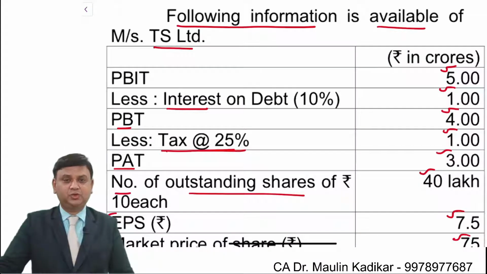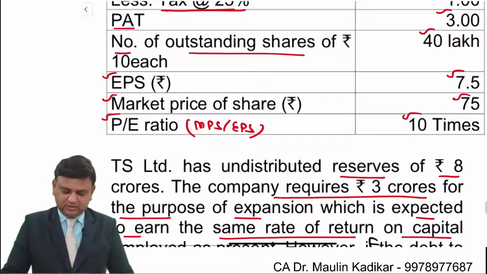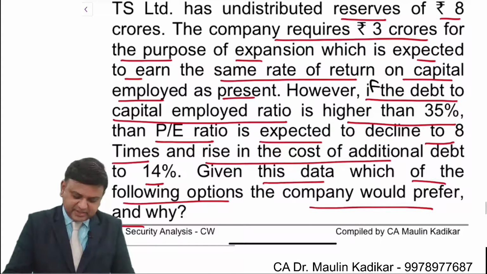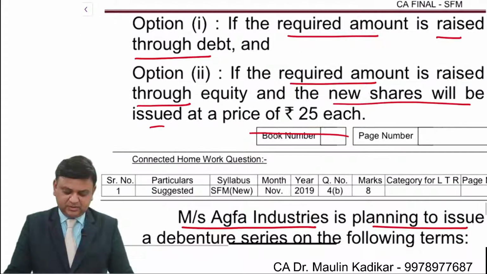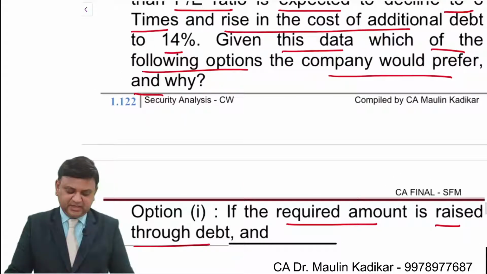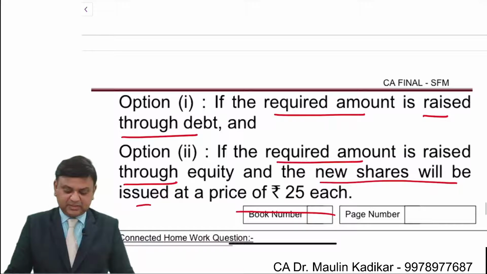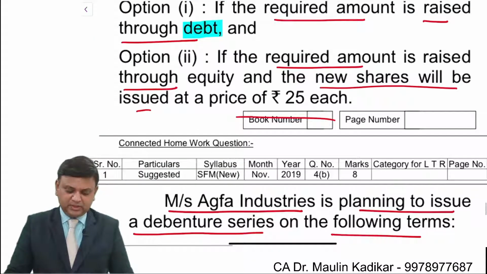Everybody is requested to go through the question, please. So friends, the question is about raising an amount of 3 crore, and you are required to decide which option is better: whether this amount should be raised through debt financing or through equity shares.